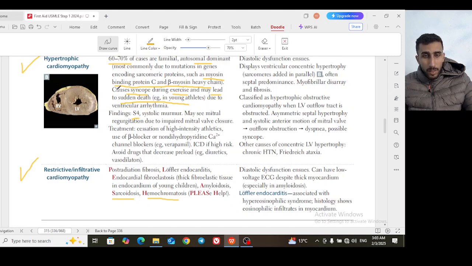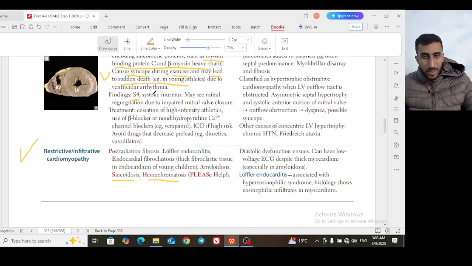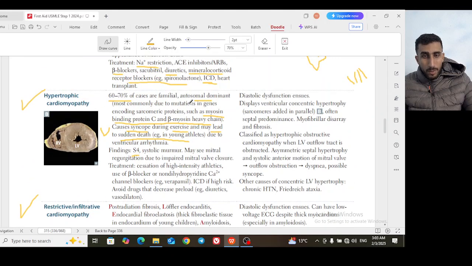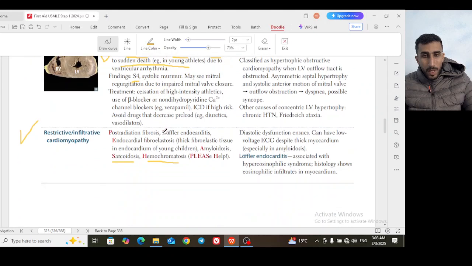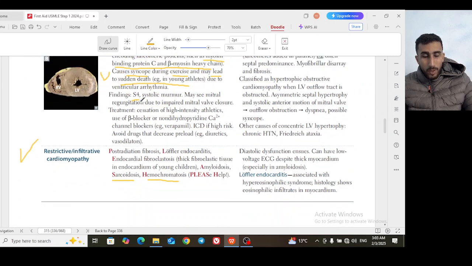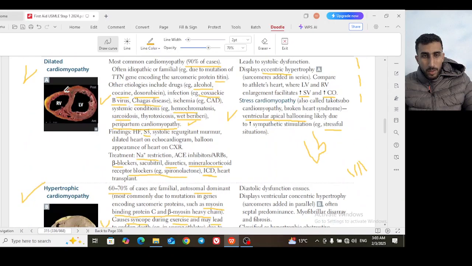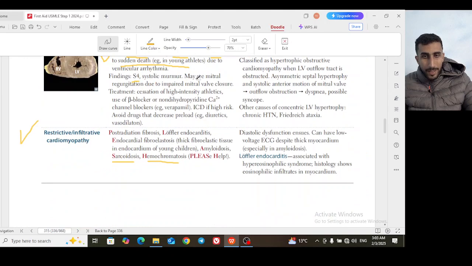Or the other, more favorable presentation: the patient may have just syncope during exercise, and you do an echo and you will find hypertrophic cardiomyopathy. 60 to 70% of this is familial and autosomal dominant. The finding, you remember, is S4, which is characteristic for hypertrophic cardiomyopathy, versus the S3, which is characteristic of dilated cardiomyopathy. And you may see mitral regurgitation due to impaired mitral valve closure, of course.